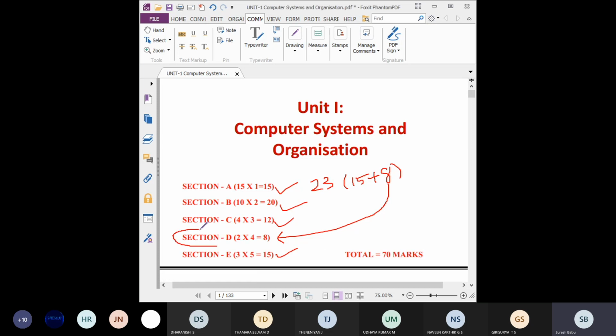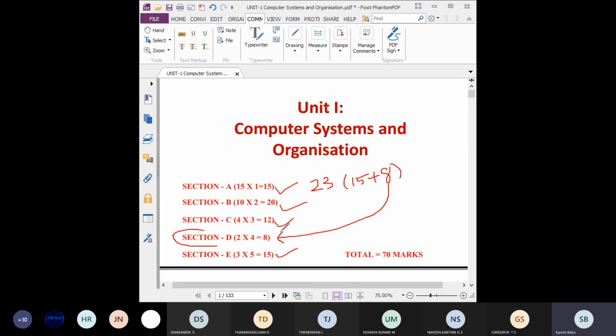This section D, instead of this we will get a case study based question. The split up of marks is the same. We are not having any 4 mark question in the board pattern. In the case study, the 4 marks will be 4 1 mark questions, so totally 8.